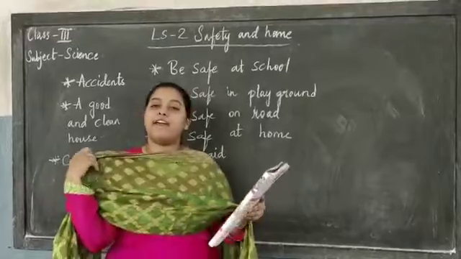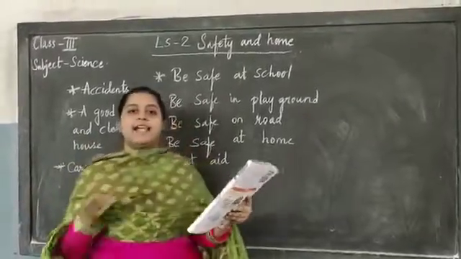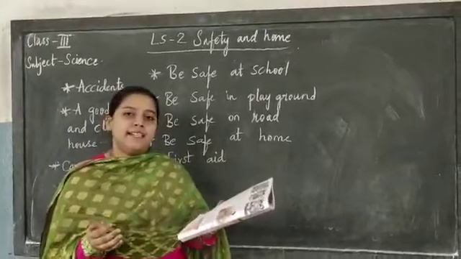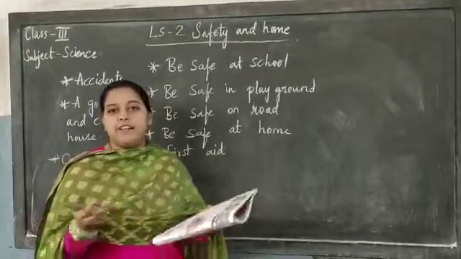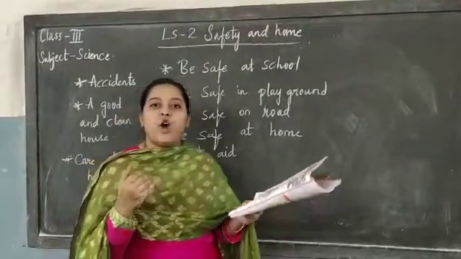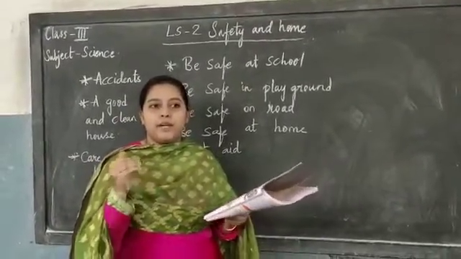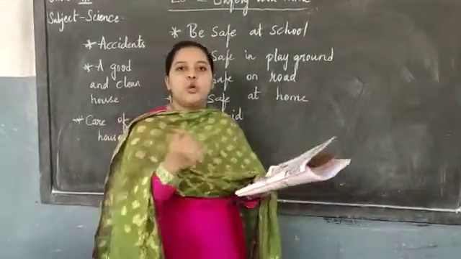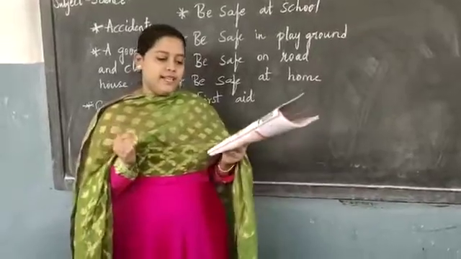And be careful with sharp things like scissors, knives, etc. And do not go near the gas cylinders, children. Usually nowadays in everyone's house you have gas cylinders. So don't go near the gas stove and hot pans, children. You are small only. This is not the correct age to go near the gas stove or cylinders, children.